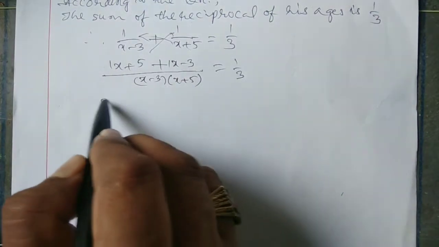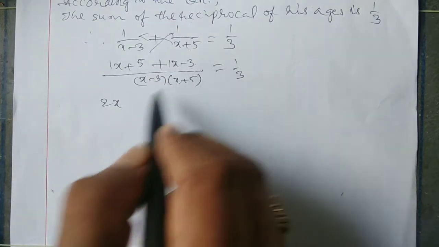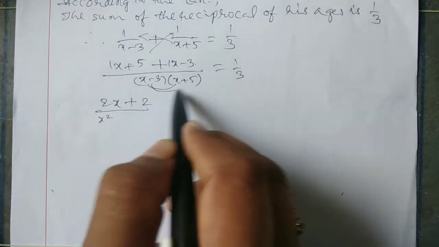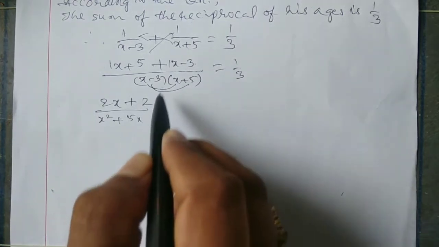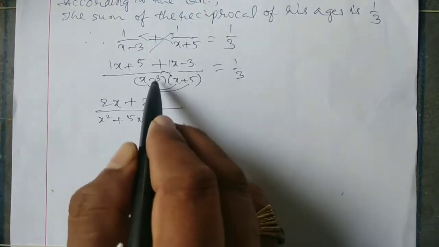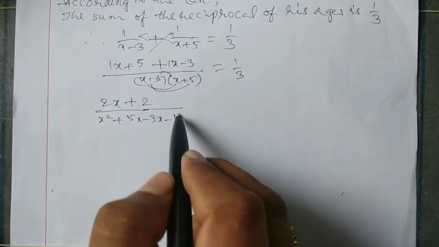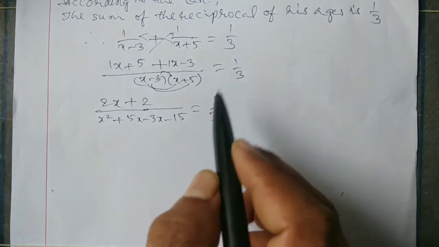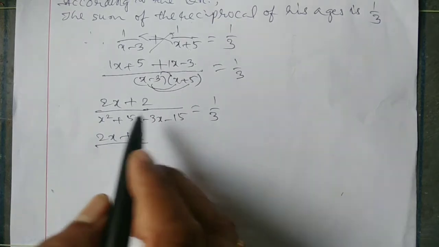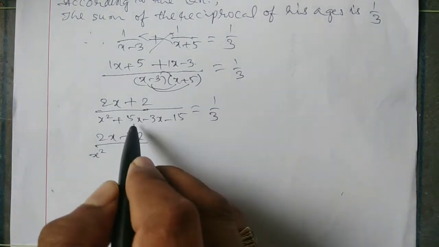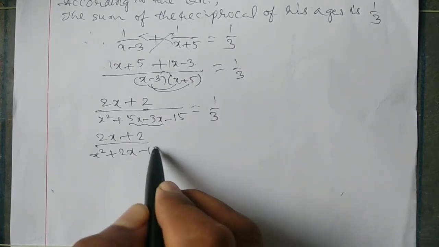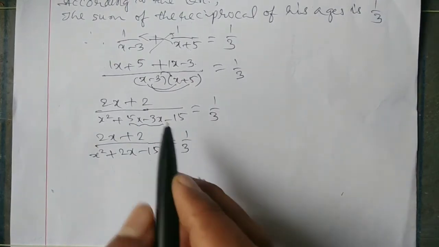That gives 2x plus 2 by x square plus 5x minus 3x minus 15 is equal to 1 by 3.